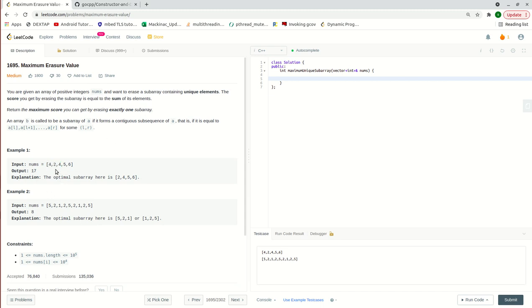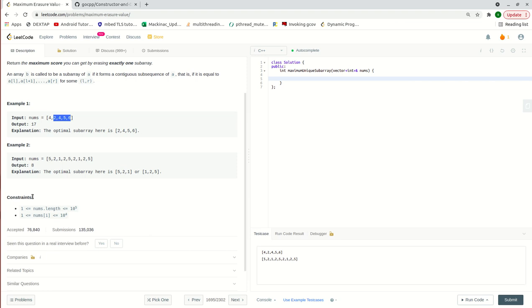If you start from the 4, 2, that is 4 plus 2 is 6, and again 4 will come, so it's repeating, so you cannot consider this a valid subarray for this question. So you have to remove this 4 and start from here again, and keep counting until any number is repeating. Whichever subarray has the maximum sum, that will be the response.